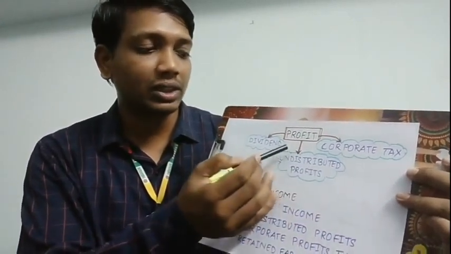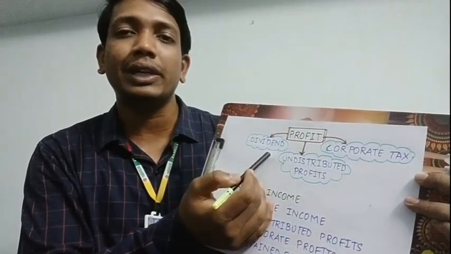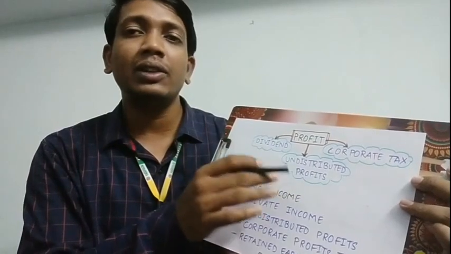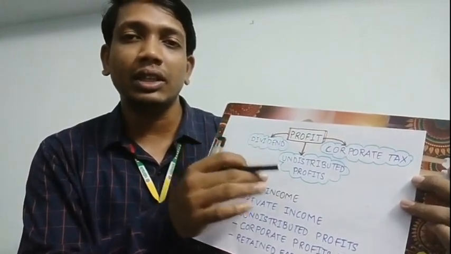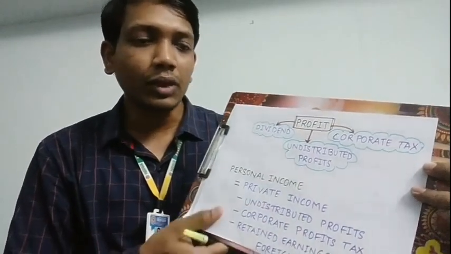The household only receives dividend out of the total profit earned by the enterprises. So as a result, we are including only dividend while calculating the personal income and not the entire part of the profit. Now, if we talk about personal income, how do we get this personal income?